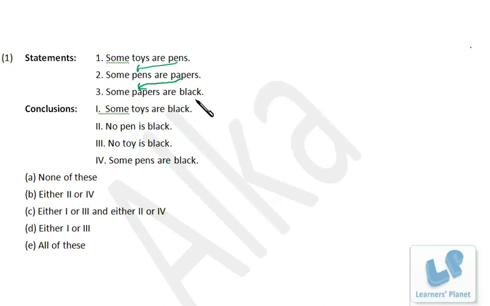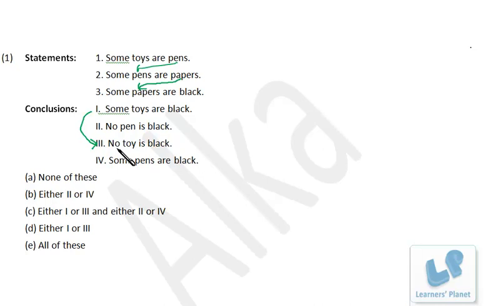Now if we draw the Venn diagram, it will be an unnecessary, tedious, lengthy, time consuming process because we need to draw the diagram for four conditions, right? So instead just check the conclusions and let's see what happens. The first is some toys are black, second no pen is black, third no toy is black, and fourth some pens are black. See, some toys are black and no toy is black, right? One of them will be true. Either some toys are black or no toy is black; both of them simultaneously cannot be true.